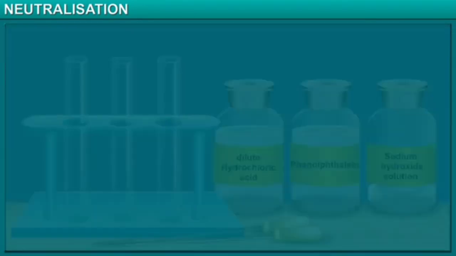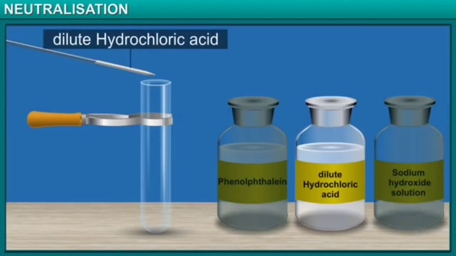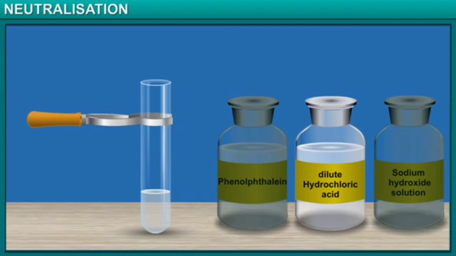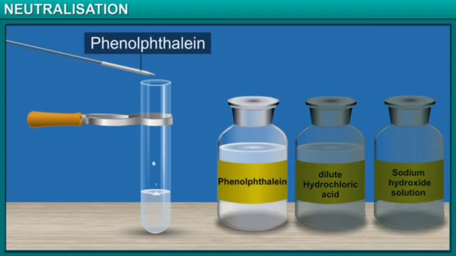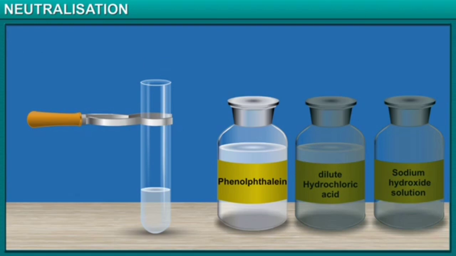Let's add some dilute hydrochloric acid to this test tube. Notice that it is colorless right now. Let's add the indicator phenolphthalein to the test tube. Phenolphthalein gives a pink color when the solution is basic, but remains colorless if it is acidic. See how it is still colorless? This confirms that our liquid is an acid.